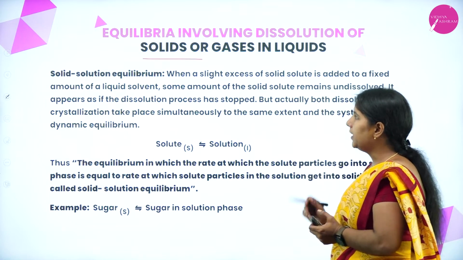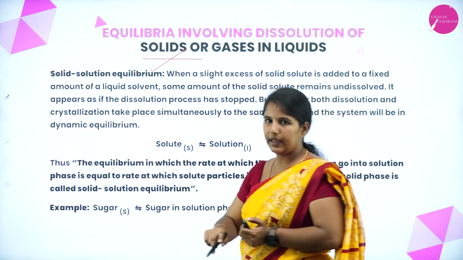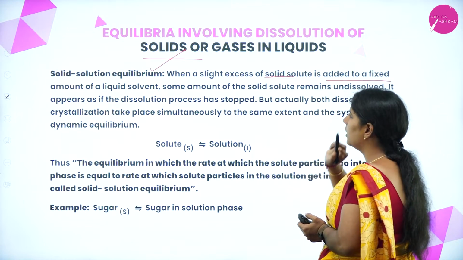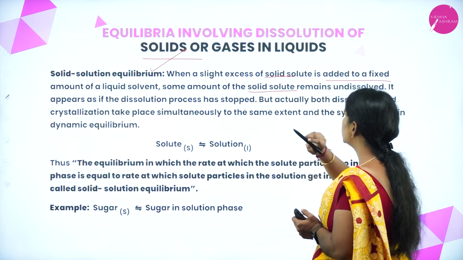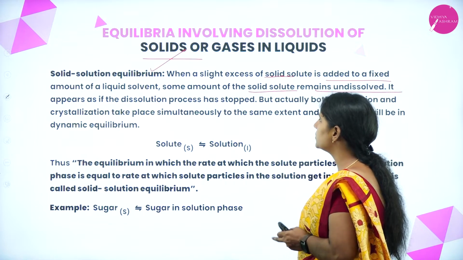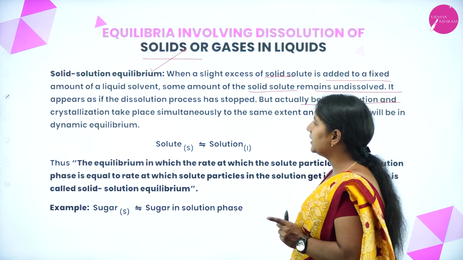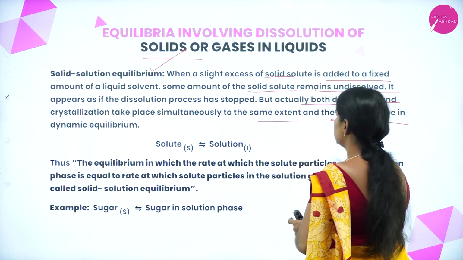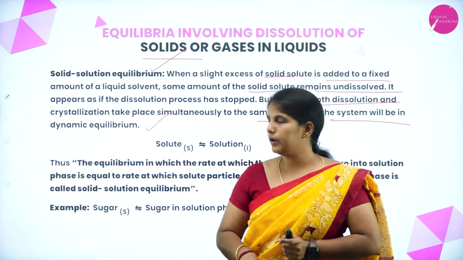Again, there are two types of equilibrium that can be expected here. One is solid solution equilibrium. When a slight excess of the solid solute is added to a fixed amount of a liquid solvent, some amount of the solid solute remains undissolved in it and it appears as if the dissolution process has stopped. But actually, the dissolution and the crystallization are taking place simultaneously to some extent, and the system attains the dynamic equilibrium. It is an example for what?